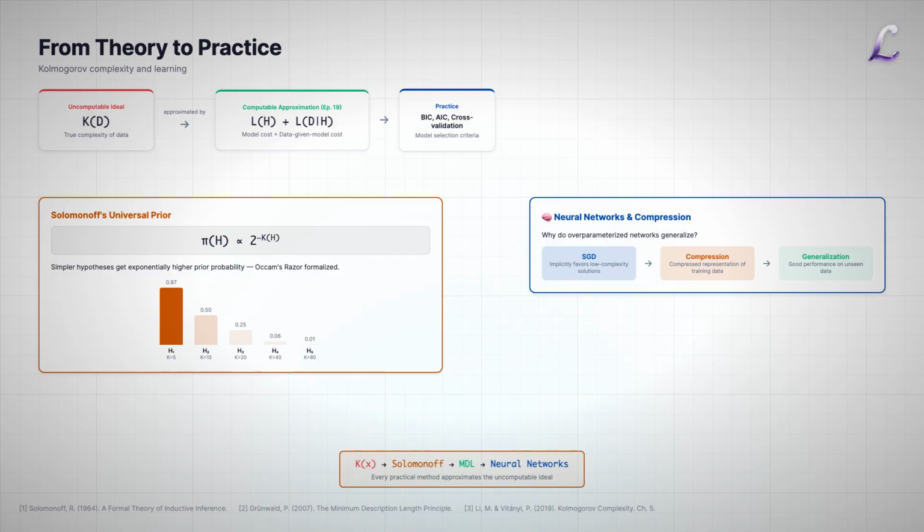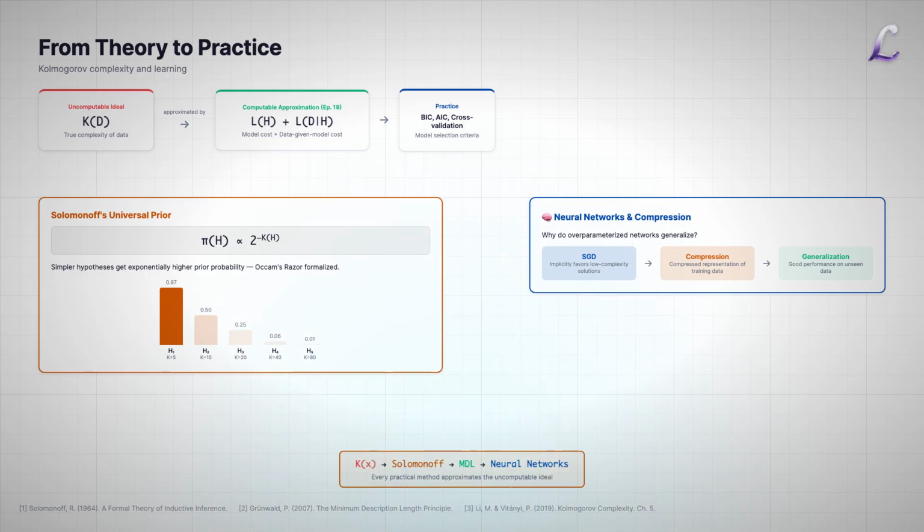Then there's Solomonoff Induction, perhaps the most beautiful idea in all of artificial intelligence. Solomonoff's universal prior assigns each hypothesis H a probability proportional to 2 to the negative K(H). Simpler hypotheses, those with shorter descriptions, get exponentially higher prior probability. This formalizes Occam's razor with mathematical precision.